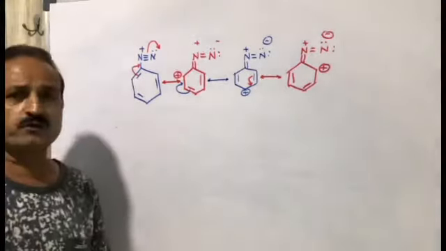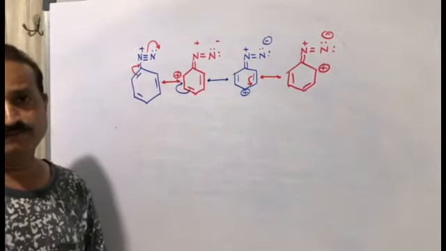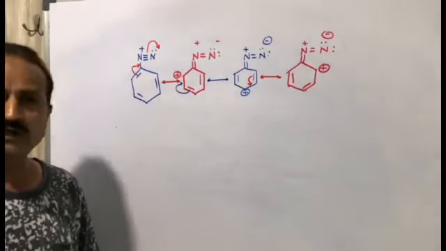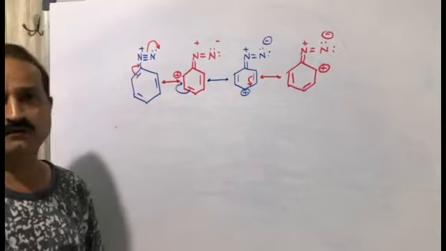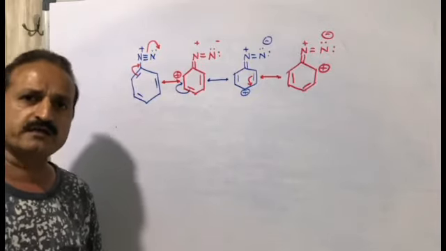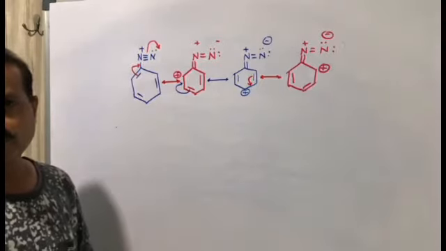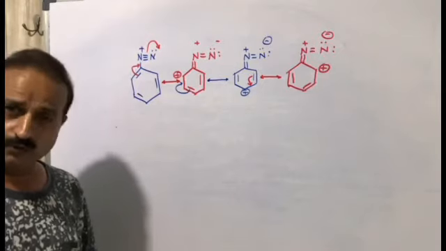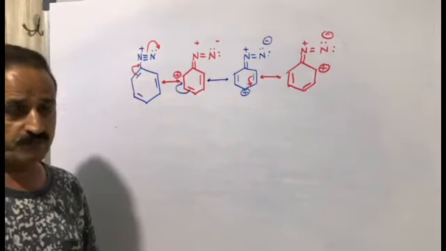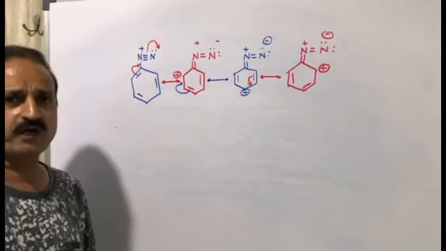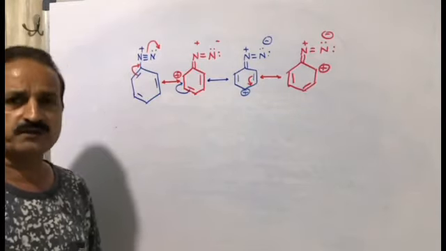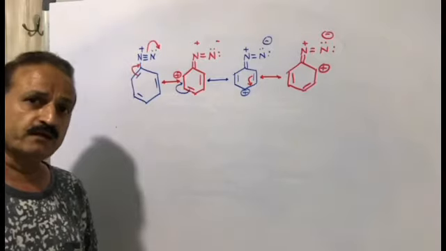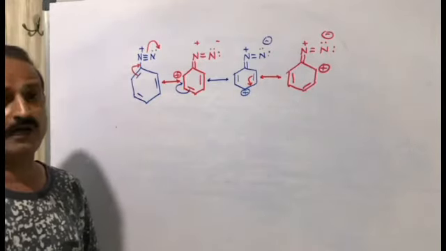So this is the resonance structure of benzene diazonium ion, and due to the resonance structures of benzene diazonium, the stability of aryl diazonium salt is higher than alkyl diazonium salt. So now it is clear, we have drawn 4 resonance structures. Alkyl does not have any resonance structure. If resonance structure is available, there will be higher stability compared to the alkyl group.